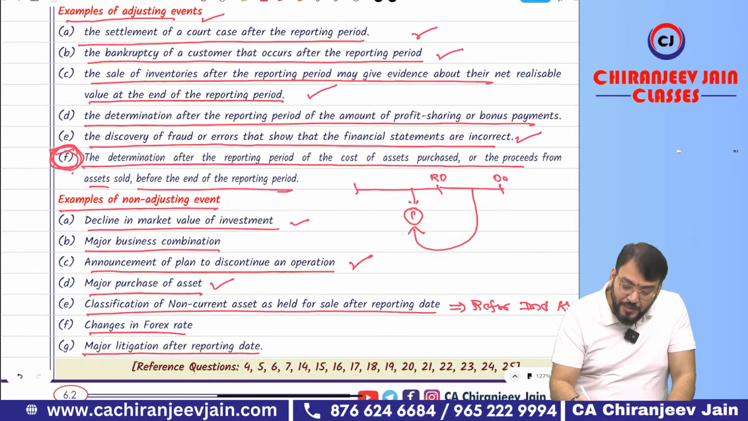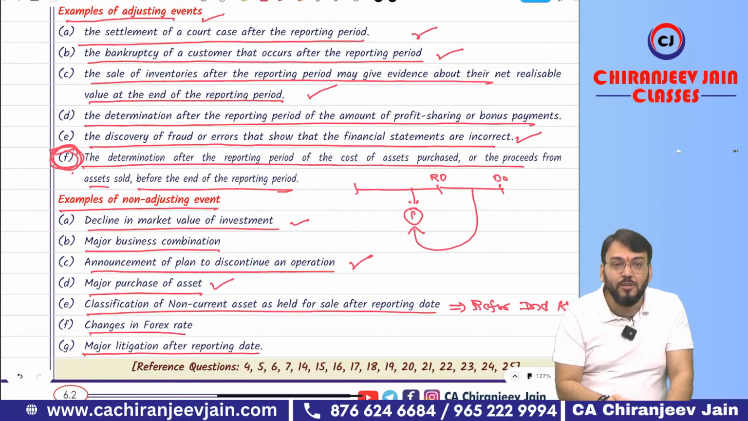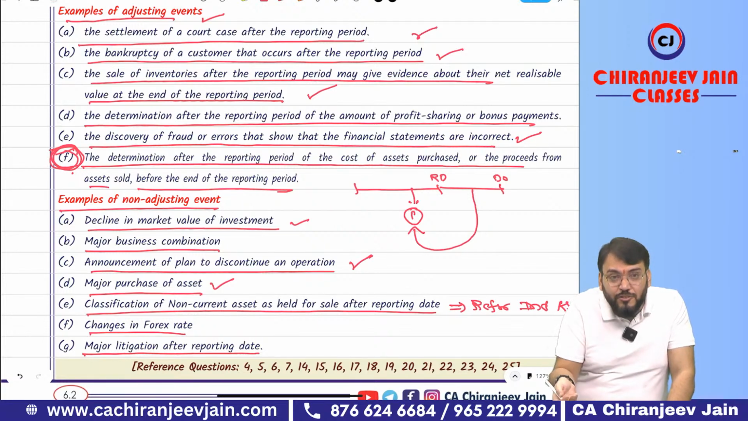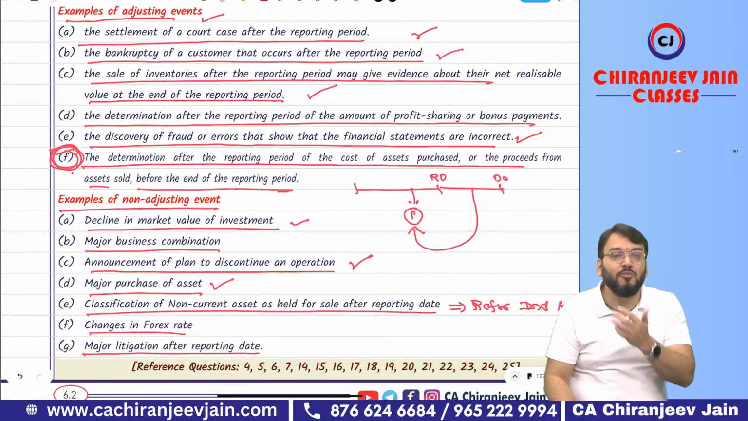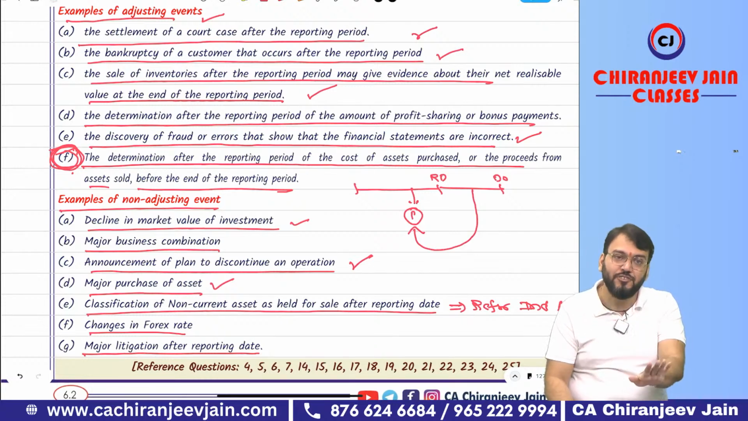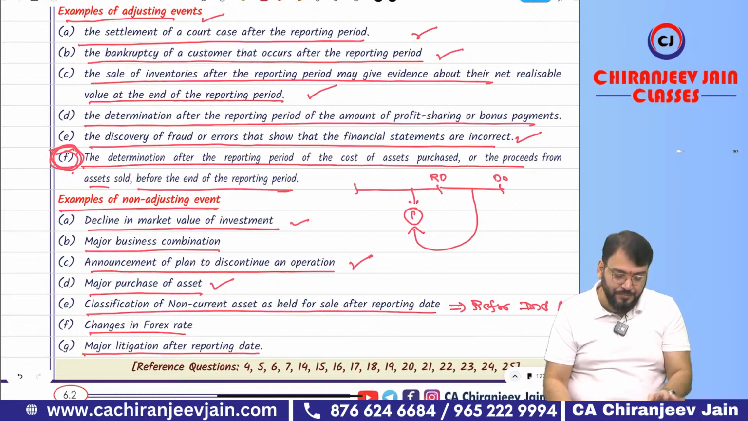Similarly, the proceeds from the asset sold. If you have sold some asset and you determine the sale proceeds of the asset due to some event which occurs after the reporting date but before approval of the financial statements, that also requires adjustment. Understood? Yes, sir.